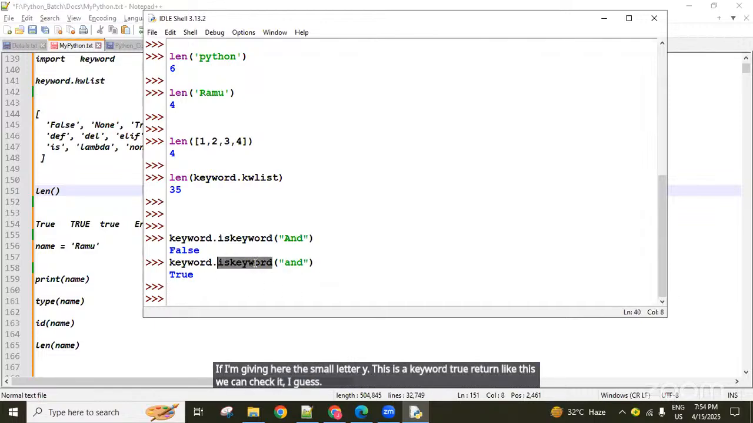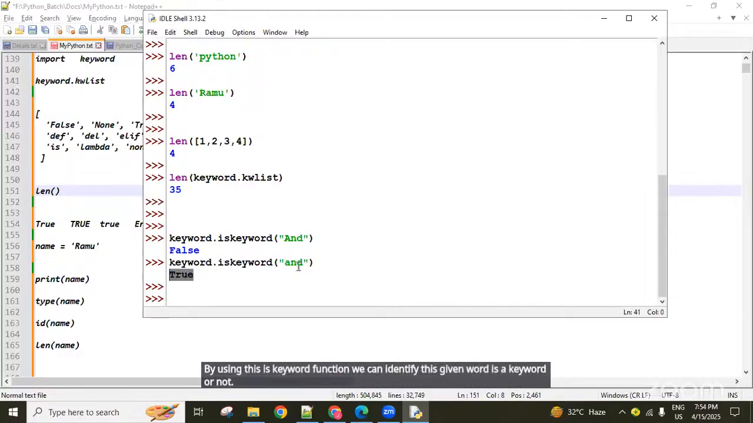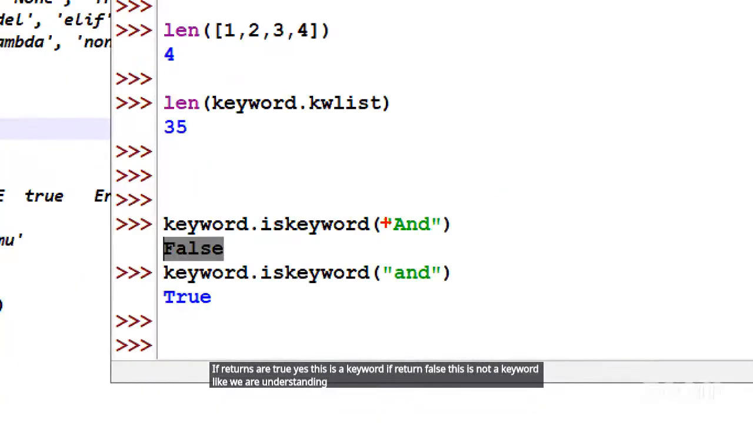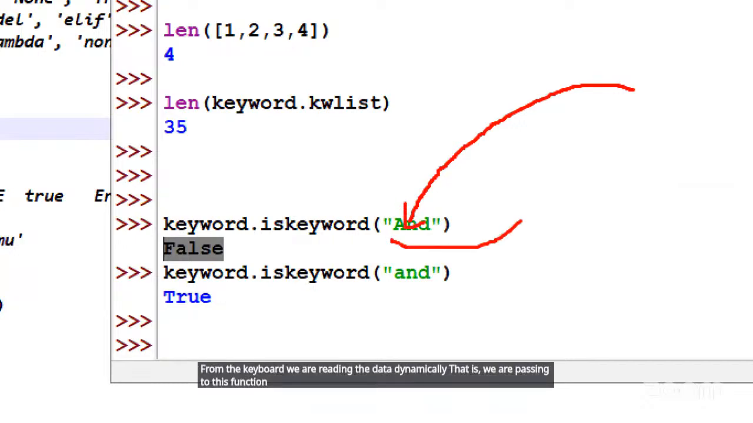By using this is keyword function, we can identify whether the given word is a keyword or not. If it returns true, yes, this is a keyword. If it returns false, this is not a keyword. Right now we are giving the direct input here, guys. After 1 or 2 sessions, we will read the data dynamically from the user, from the keyboard, pass it to this function, and it will return whether this is a keyword or not.